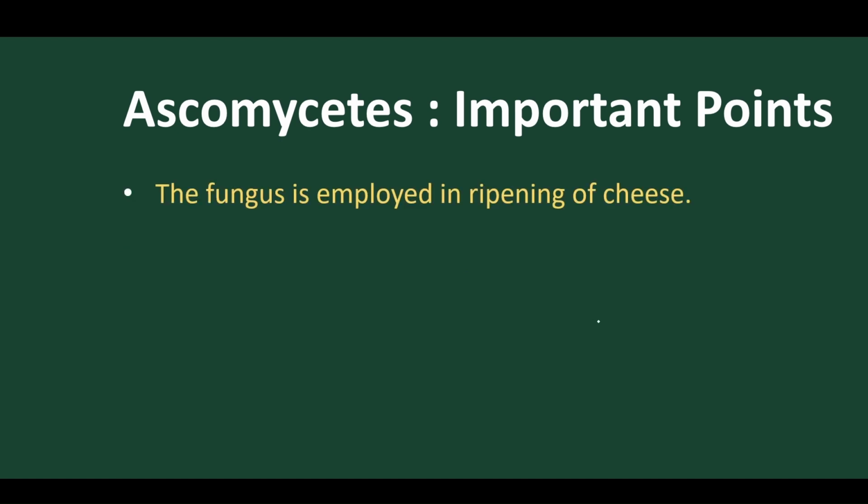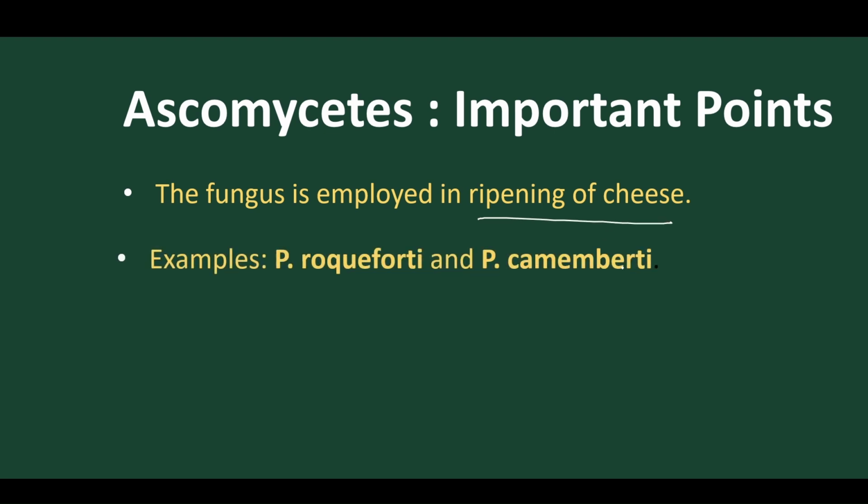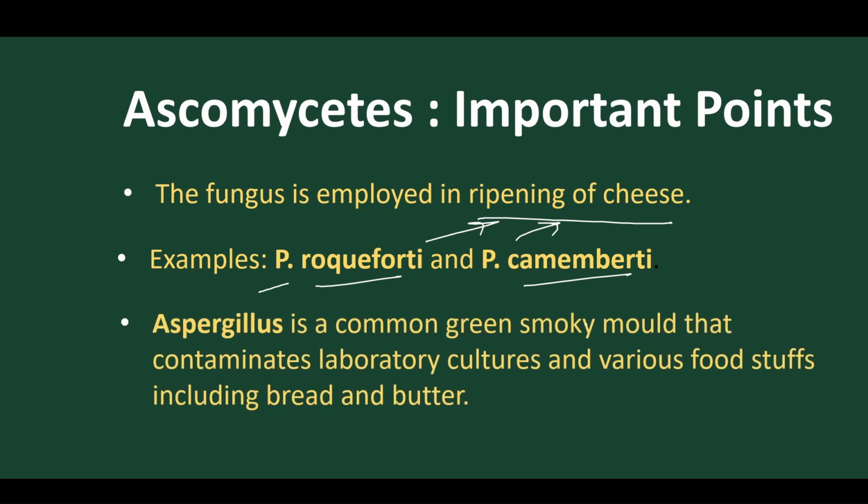Some fungi of Penicillium are used for benefits, such as ripening of cheese. So ripening of cheese is done by Penicillium roqueforti and Penicillium camemberti. Both of these Penicillium species are used in ripening of cheese. And Aspergillus is a type of Ascomycetes which is called green smoky mold.